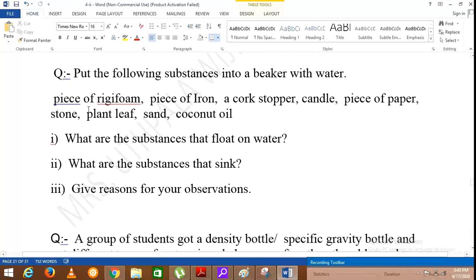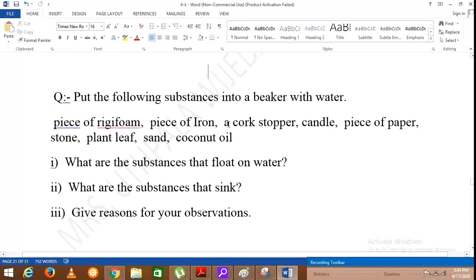If I repeat, the substances that float on water are piece of rigiform, a cork stopper, candle, and I think we missed candle in the previous explanation, piece of paper, plant leaf, and coconut oil. And the substances that sink are piece of iron, stone, and sand. Give reasons for your observations.